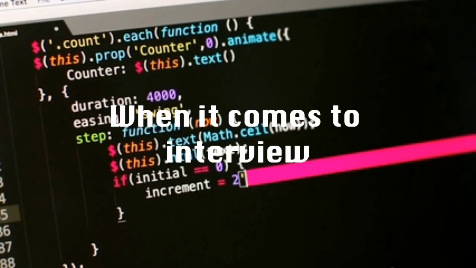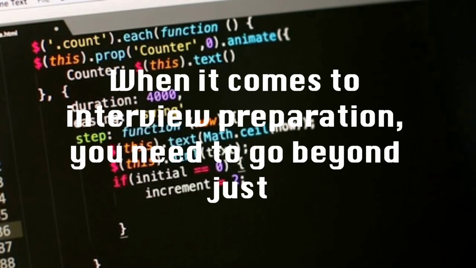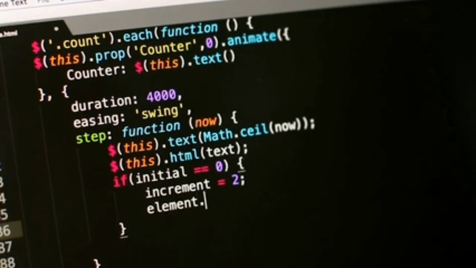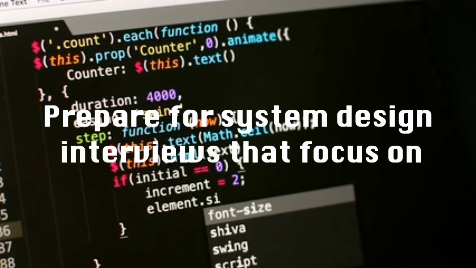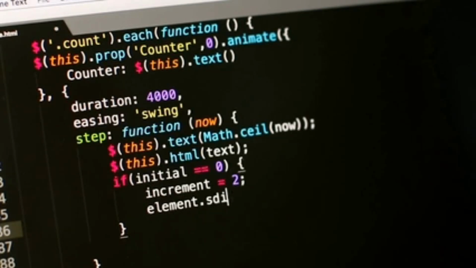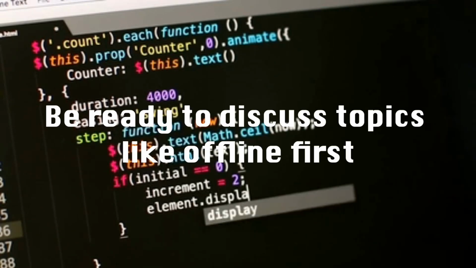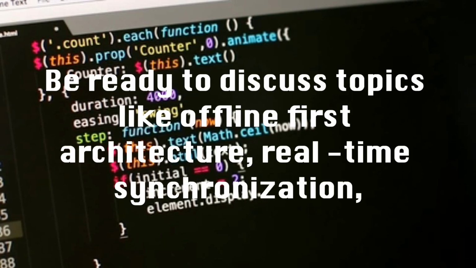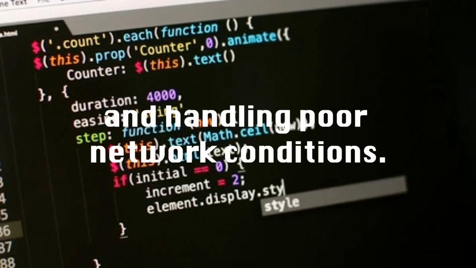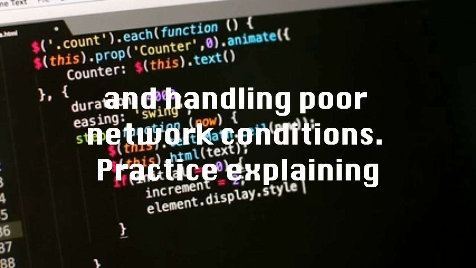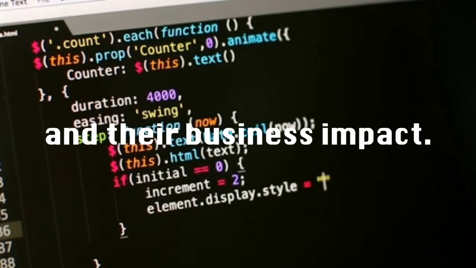When it comes to interview preparation, you need to go beyond just coding challenges. Prepare for system design interviews that focus on mobile applications. Be ready to discuss topics like offline-first architecture, real-time synchronization, and handling poor network conditions. Practice explaining your technical decisions and their business impact.